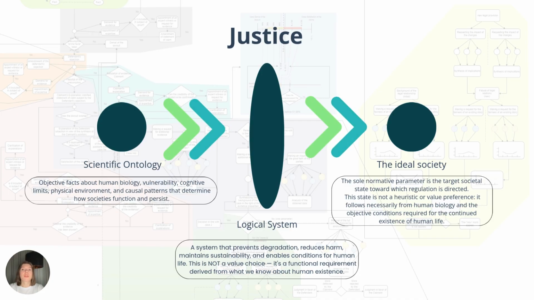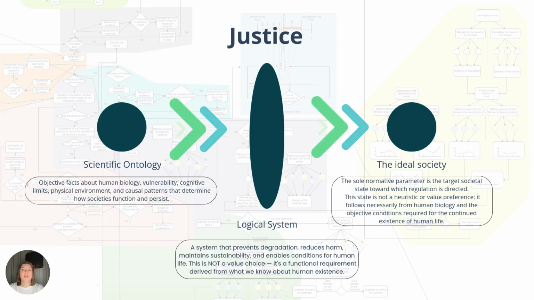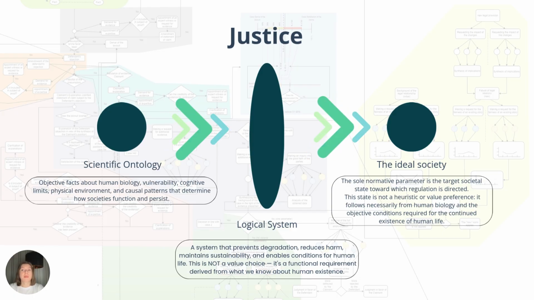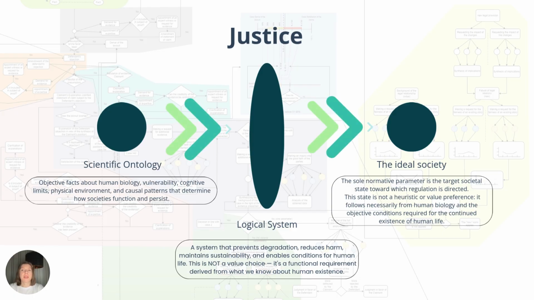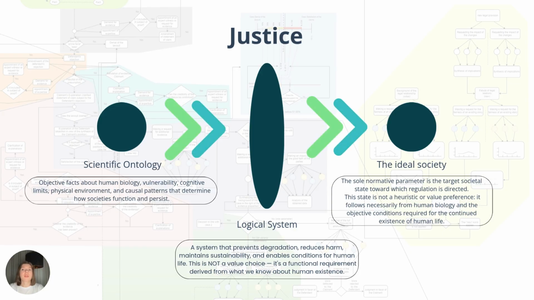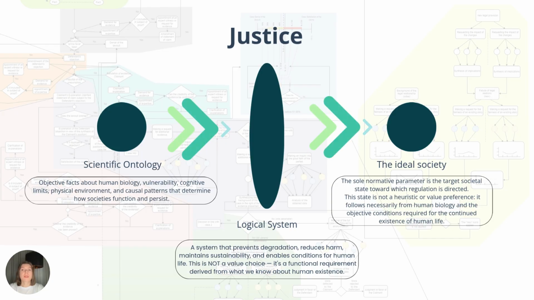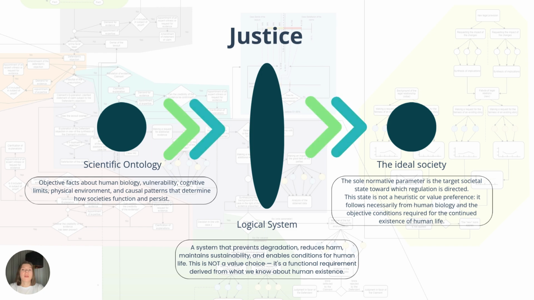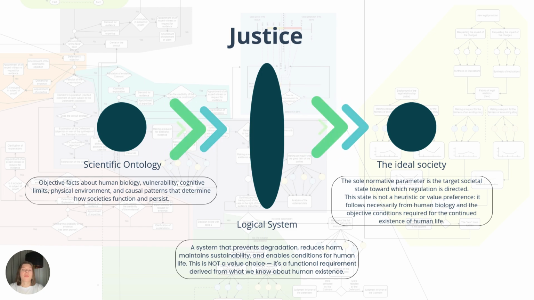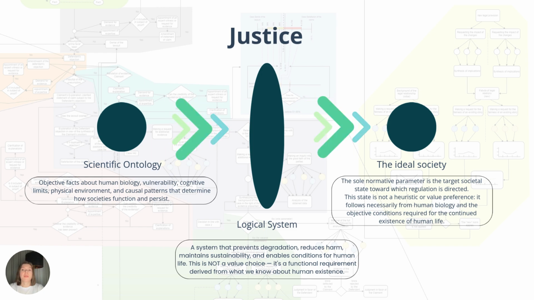Everything that follows is determined by scientific data, physiology, physics, risk dynamics, and cultural dependencies. Given a fixed target and fixed objective constraints, the regulatory logic is derived strictly deductively. In this framework, justice is not a value judgment, but a necessary consequence. The target function, together with the scientific ontology, defines the only possible space of just regulation.